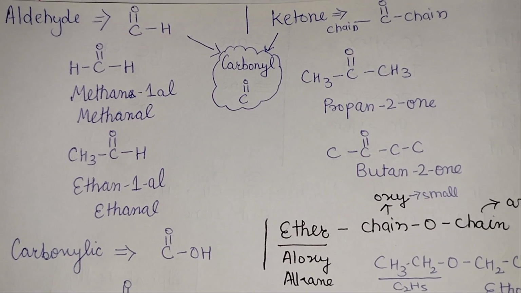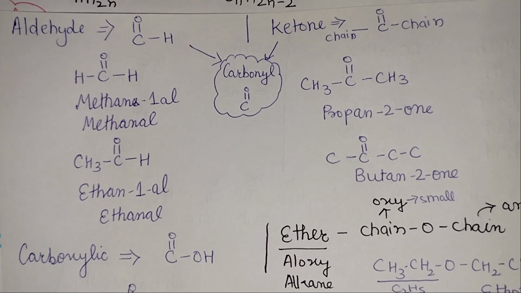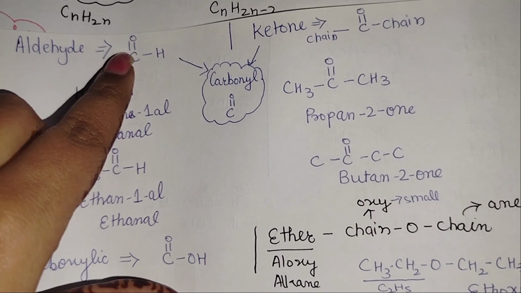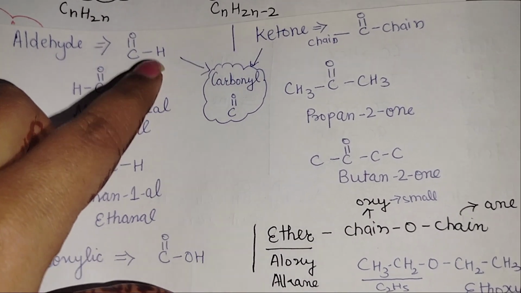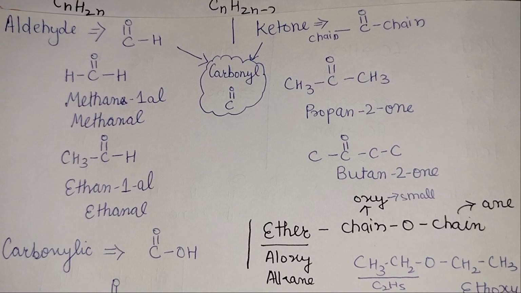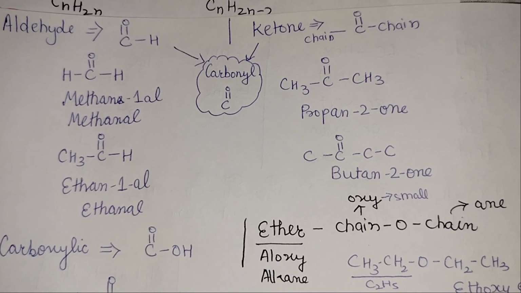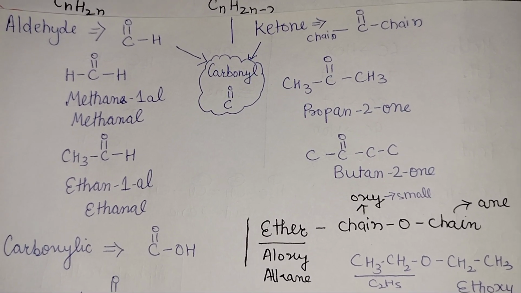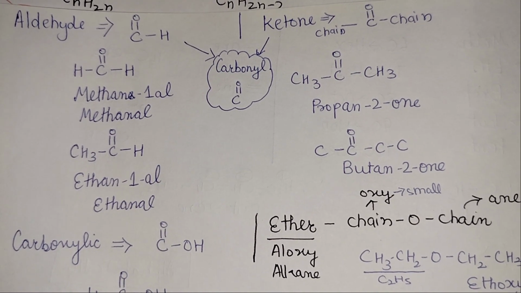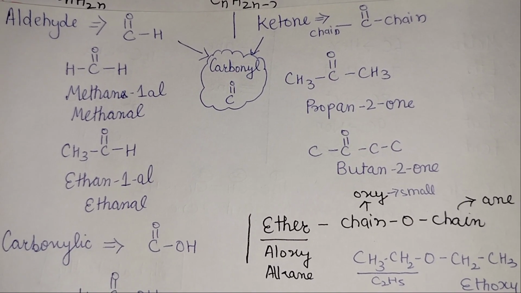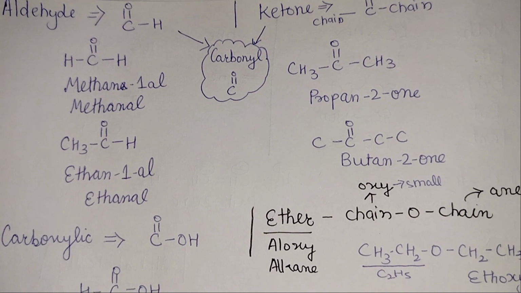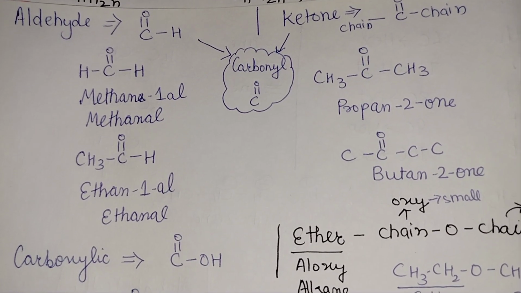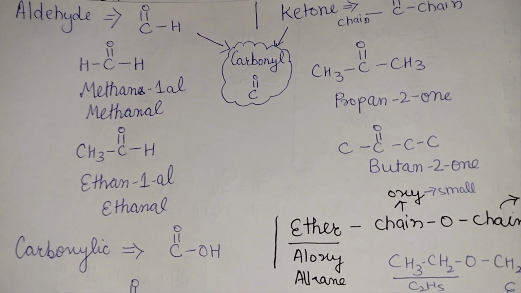Then in case of aldehyde and ketone, many people get confused, but there is no need to be confused. In case of aldehyde, we have C double bond O, but at the end we have H. And in case of ketone, we have a chain, then C double bond O, then a chain. All right. And one important question: what is this C double bond O? This is your carbonyl group.